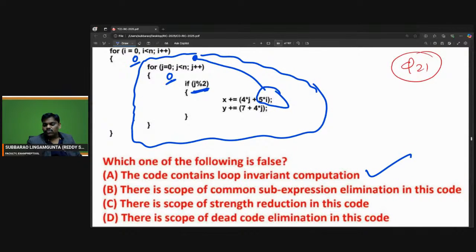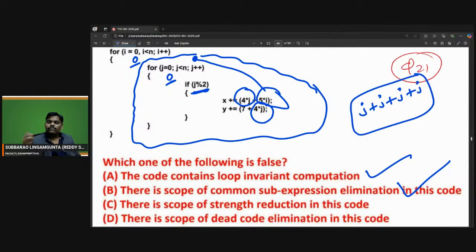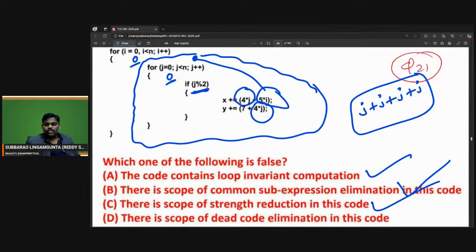Next one, there is a scope of common sub-expression elimination in this code. Where is the common sub-expression here? See, 4j two times. You can write it one time only. Common sub-expression elimination is also possible. Next one, there is a scope of strength reduction. Everyone knows strength reduction means replacing a costly operator by a cheaper operator. 4 into j can be written as j plus j plus j plus j, 4 times. Strength reduction is also possible.